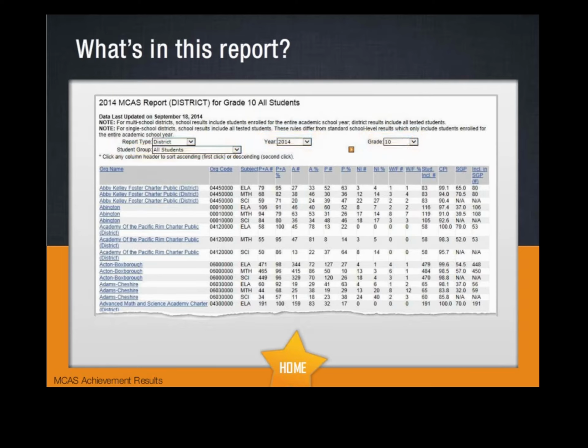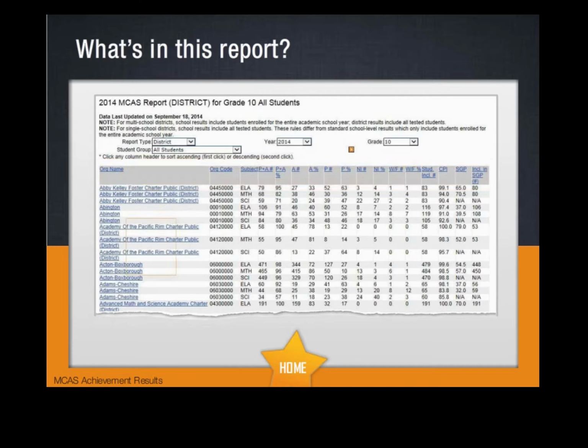Additionally, you can sort the data by any of the columns by clicking the blue column header. The first click will sort the data in ascending order from lowest to highest. A second click on the same header will sort the data in descending order.